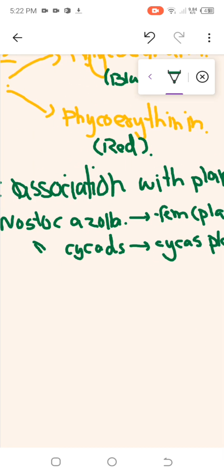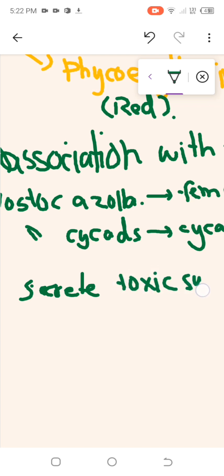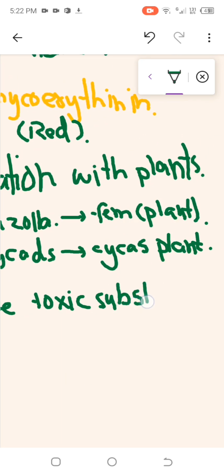Now, some cyanobacteria secrete a toxic substance, and if anyone drinks this water, it can cause gastroenteritis disease.